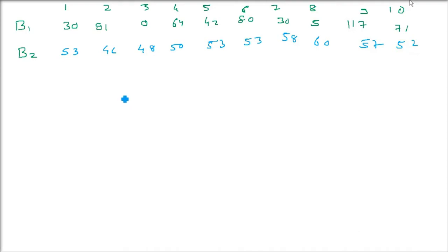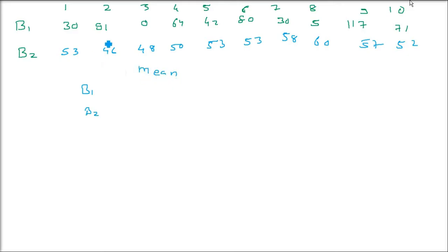And what is the mean and median? Mean is adding all of the data of B1 and dividing by 10, and median is arranging them in ascending order and finding the middle one. Let me write the direct value. For batsman 1 and for batsman 2, the mean and median come out as 53.